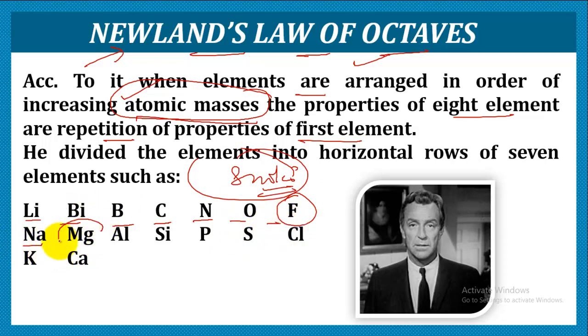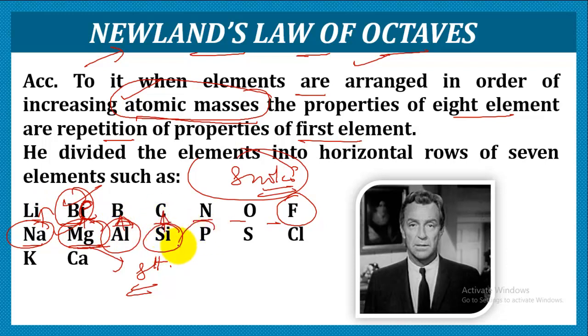So likewise, if we take in consideration Mg, let us consider Mg as the 8th element. So its first element is going to be beryllium. So according to him, every 8th element is actually showing the property that is the repetition of the property of its first element. So likewise, that means sodium resembles lithium, magnesium resembles beryllium, aluminium resembles boron, silicon resembles carbon, phosphorus resembles nitrogen, sulfur resembles oxygen, chlorine resembles fluorine, and potassium resembles its first element, that is sodium. Calcium resembles its first element, like magnesium.